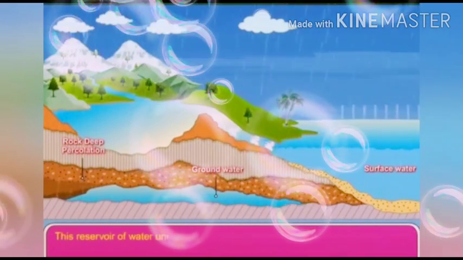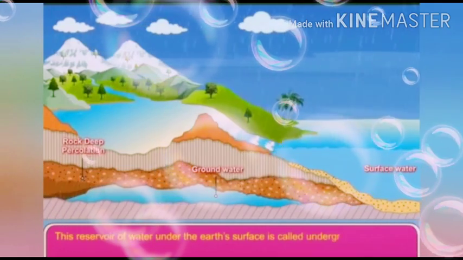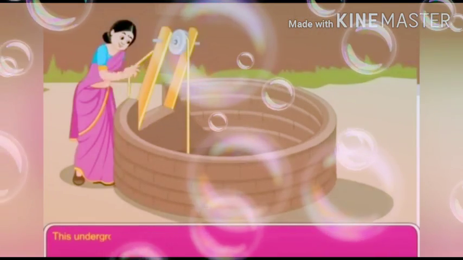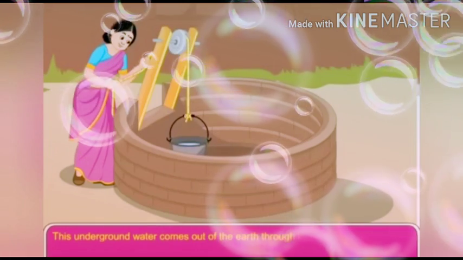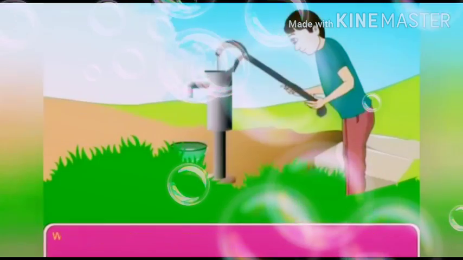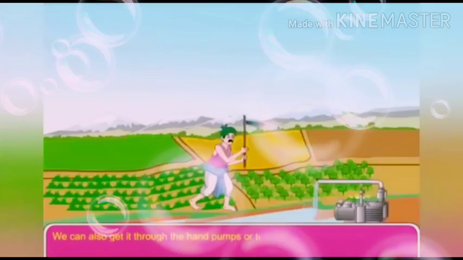Rainwater seeps into the earth's surface and is collected over the hard rocks present inside the earth. This reservoir of water under the earth's surface is called underground water. This underground water comes out of the earth through wells and springs. We can also get it through hand pumps or tube wells.